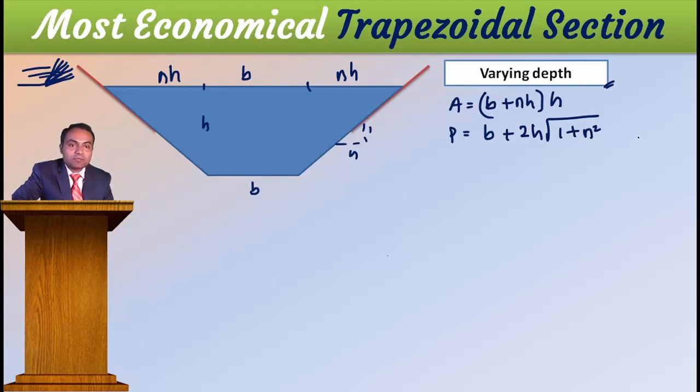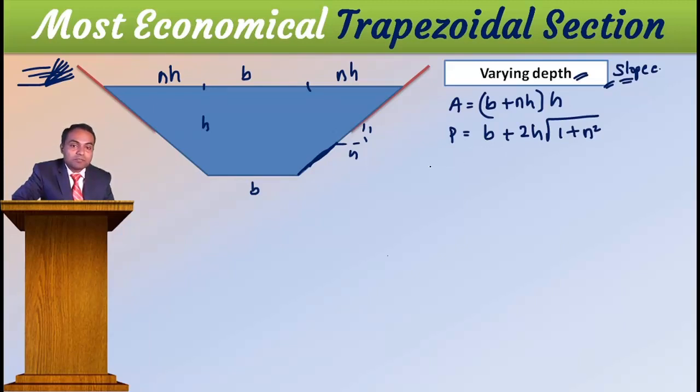In this case, what I am going to consider is varying depth, keeping the slope constant. Slope constant means this slope I am going to keep constant, then this depth I am going to vary, because two variables are there in this problem, N and H. I will keep slope constant and vary the depth.